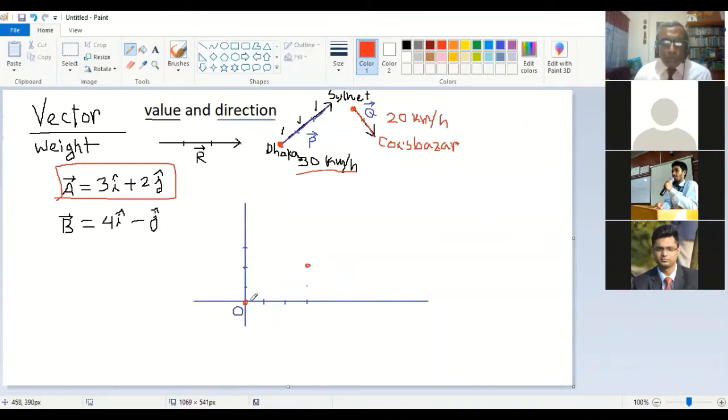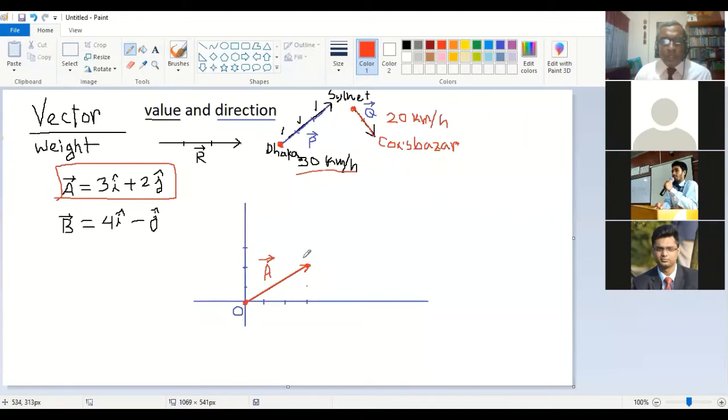So if you have the starting and ending point, you can now easily draw the line, and that line will give you the vector A. You have to use an arrow mark at the end point. This will be your vector A. Is that okay? Do you understand this thing?